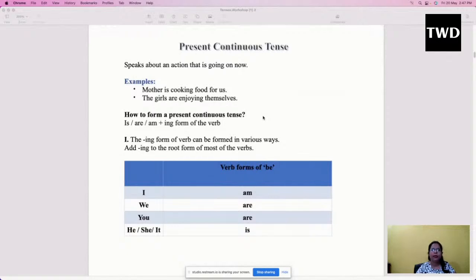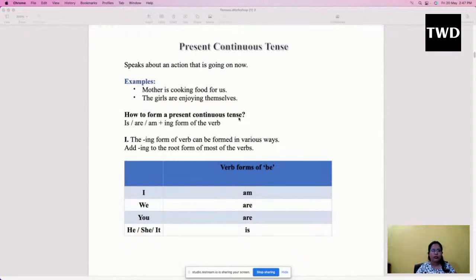So for example, I am teaching English to you all now. Yes, you all are learning English now. Yes. So I am adding ing with the verb to make sense of my sentence, and make people understand that the activity is going on right now.